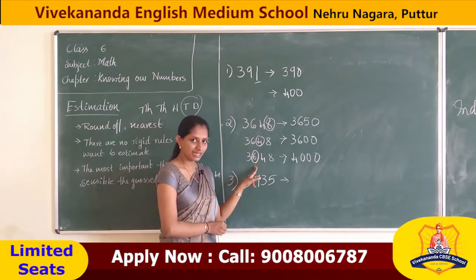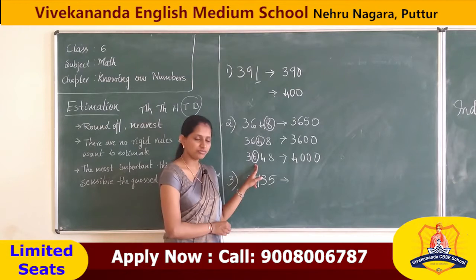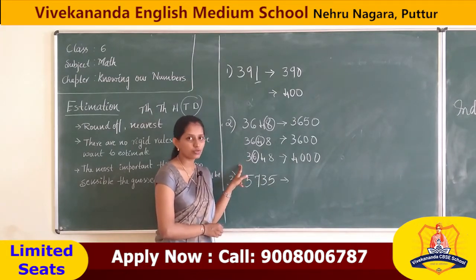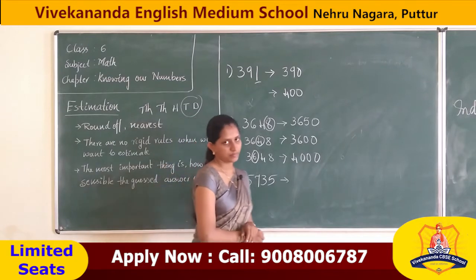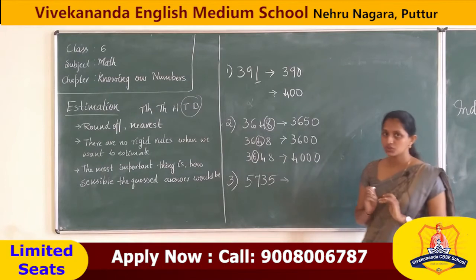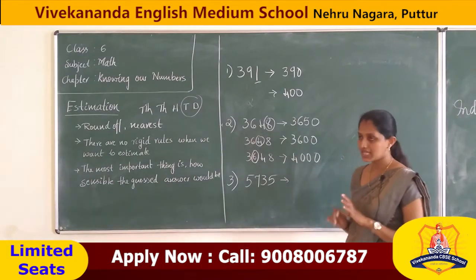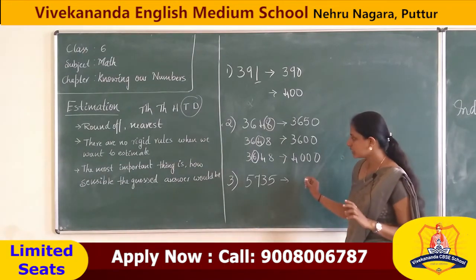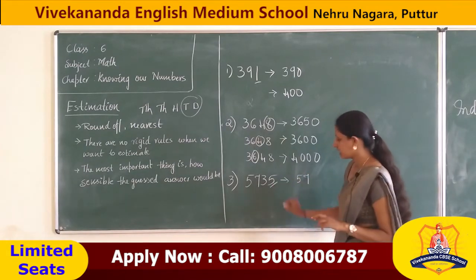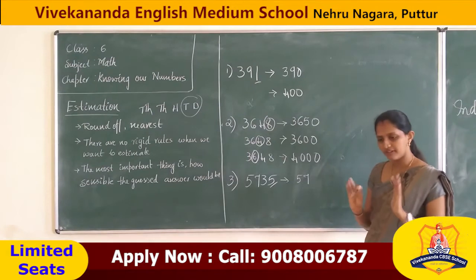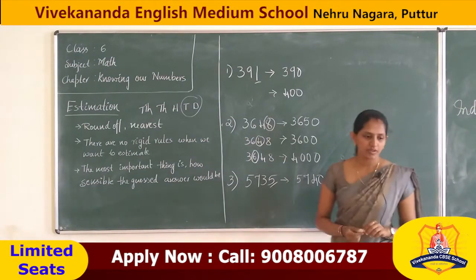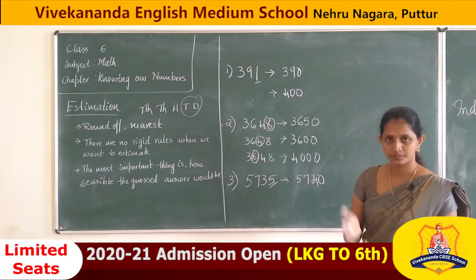What about in the 100 place? It is more than 5. So we are going to increase by 1 in the place of 1000. Correct. This one we have to estimate to 10. Okay, tens. What is the value? 5, 7, 10. See, more than 5. So we can estimate, that is 5740.